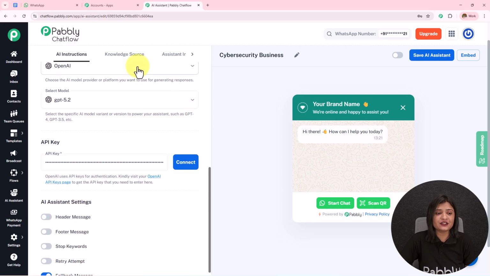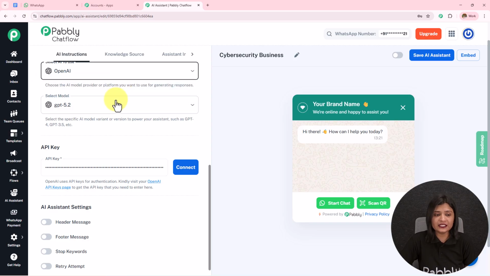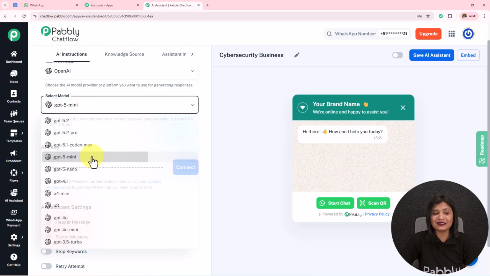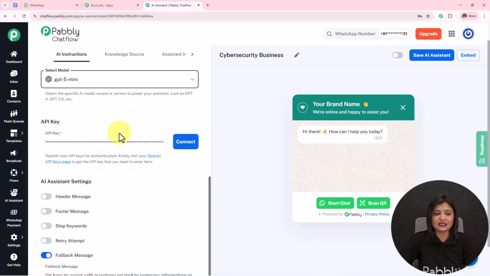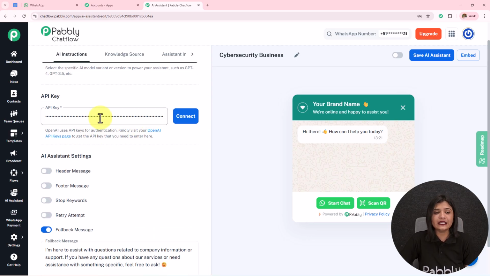Then we have this AI to use. The AI to use will be OpenAI. The model, I'm going to use GPT-5 mini. You can set this according to your choice and preference. And then we have this API key. I have already entered the API key. I'm going to click on this connect and you will see OpenAI key saved successfully.